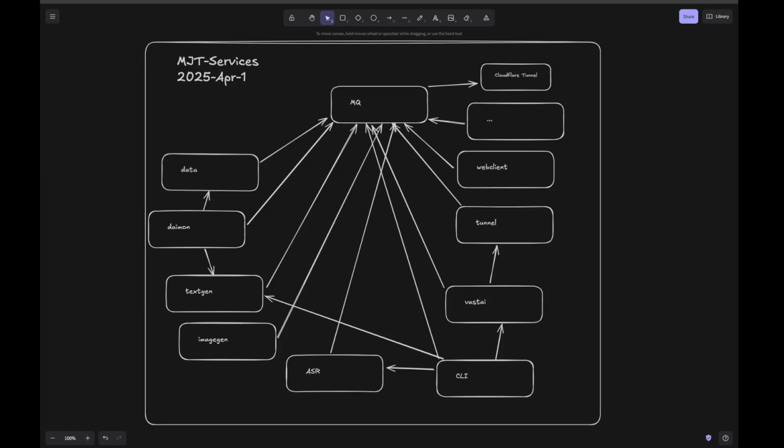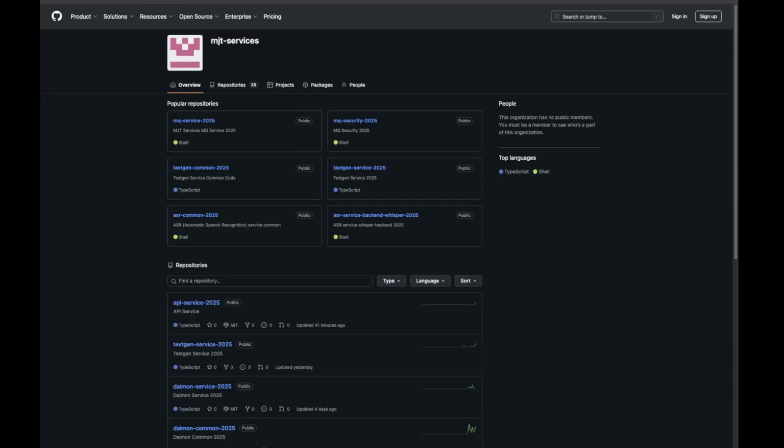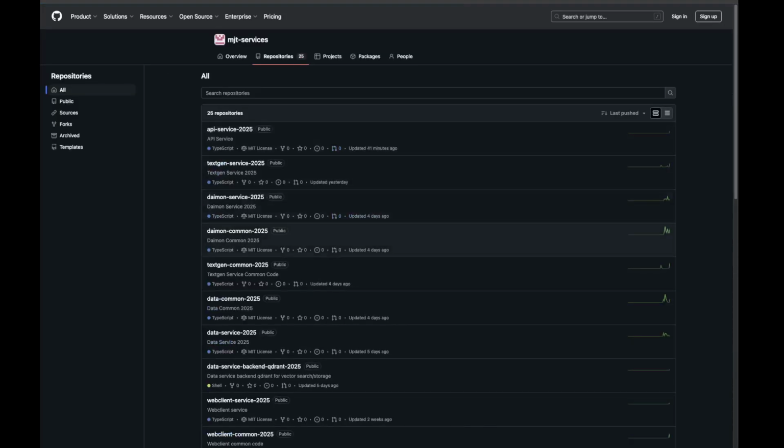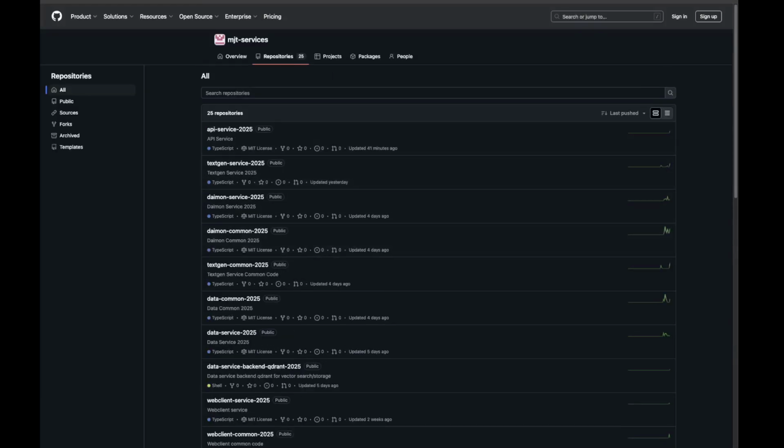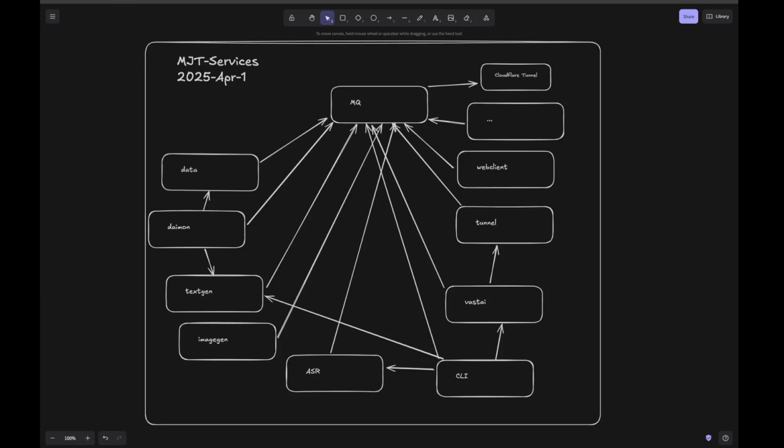So let me just show you the GitHub repo here. There we go. There's the repo. If we go to repositories, you can see all the repositories, right? So there's lots of repositories here. And what I'm going to attempt in this video is to paint a big picture of what this thing is, and why others might find it interesting, or at least take a peek at it, and also to document the progress of where I am currently and what I'm doing.